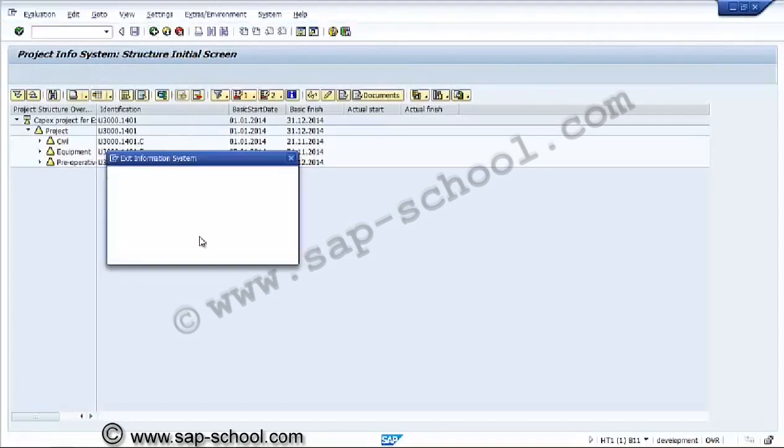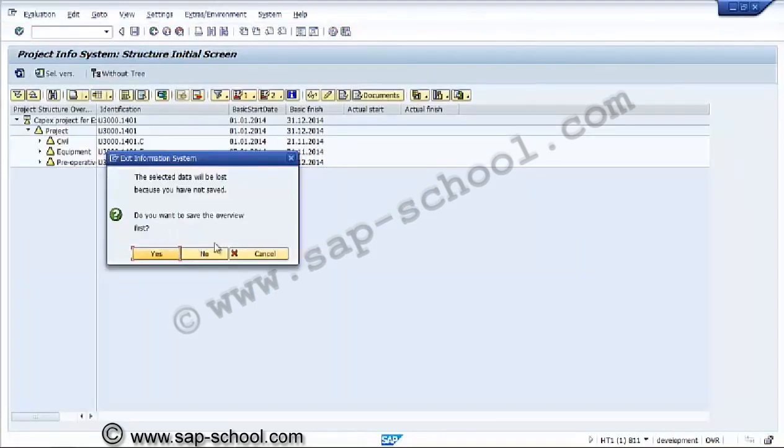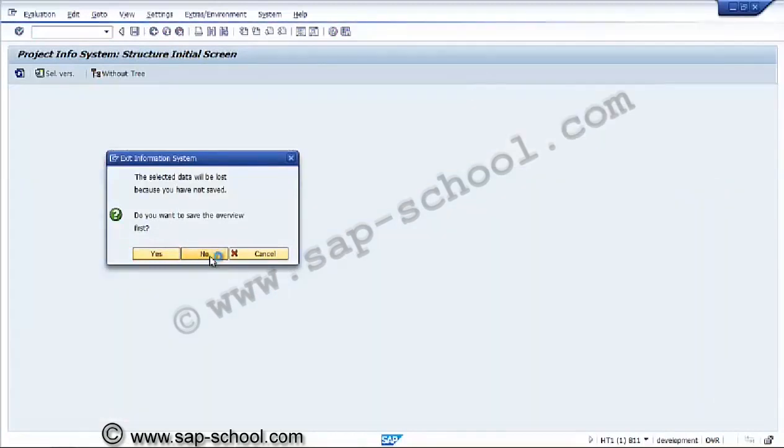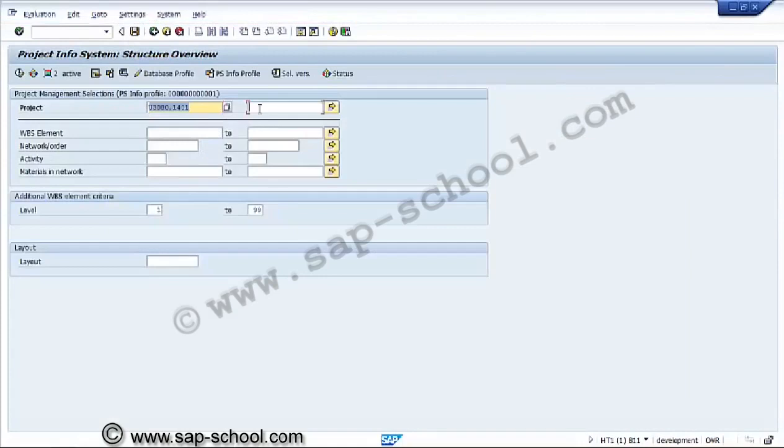Now this overview also we can save. If we want to get the list of projects which we created, collectively we want to take. So we have taken a range, and if required we can take it out.